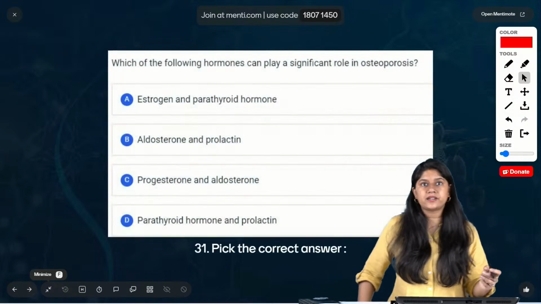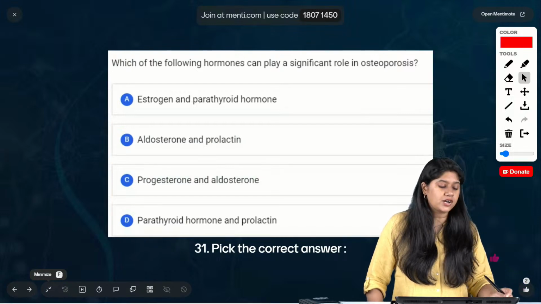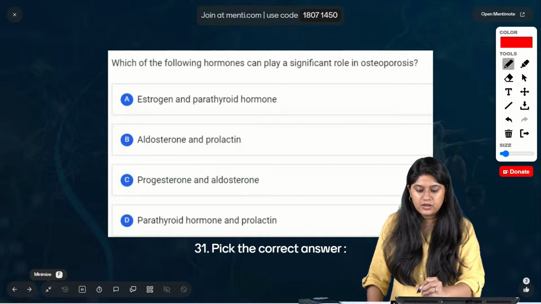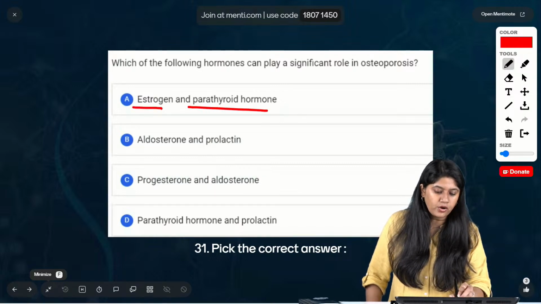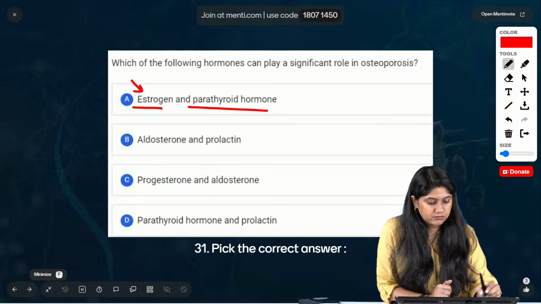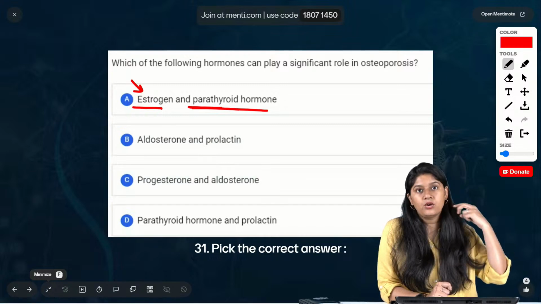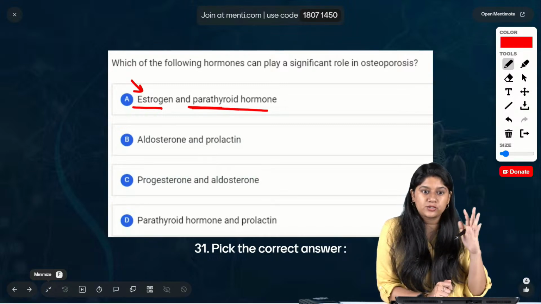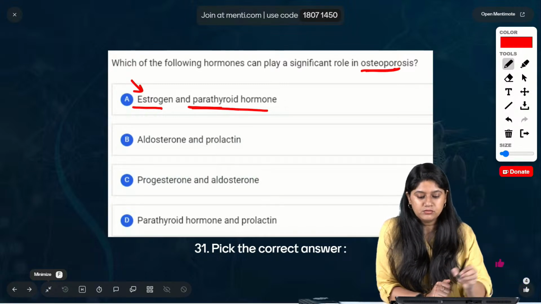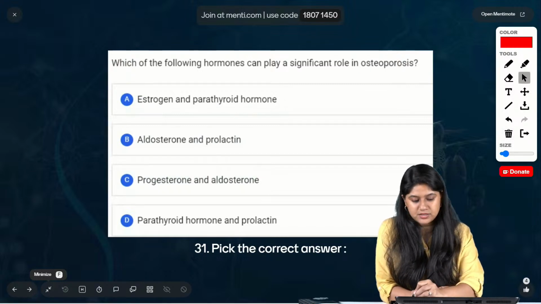Option A is the correct answer: estrogen and the parathyroid hormone. Estrogen has an important role in the bones. And of course if parathyroid hormone is too high, more calcium will be lost from the bones, so the condition of the bones will get worse. So option A is the correct answer.